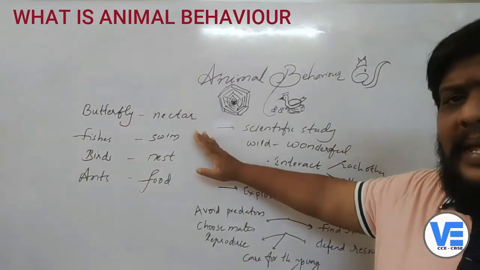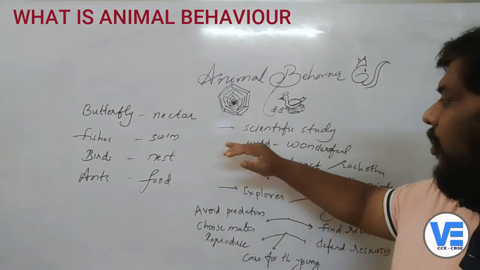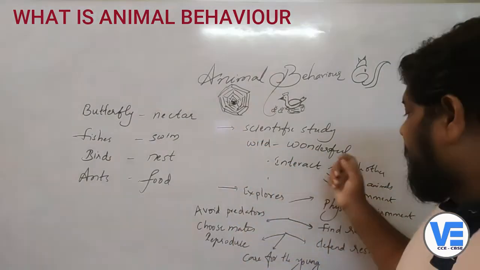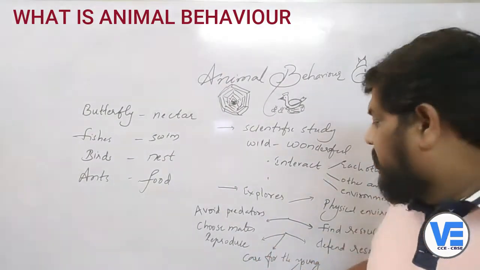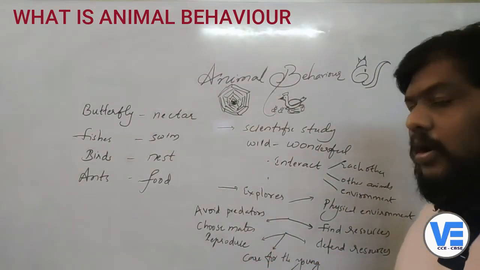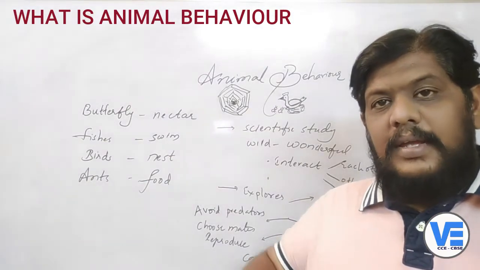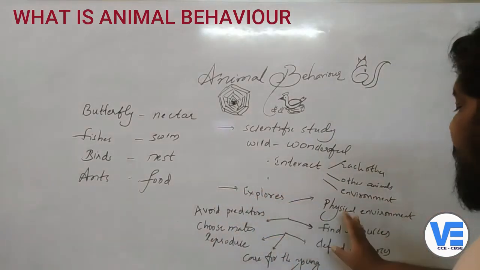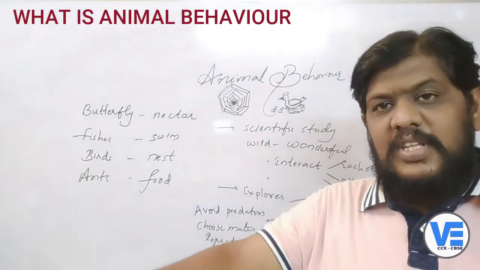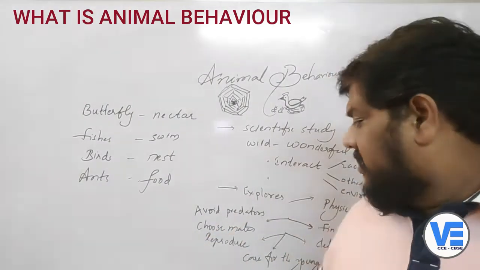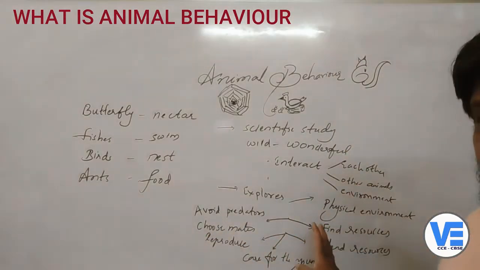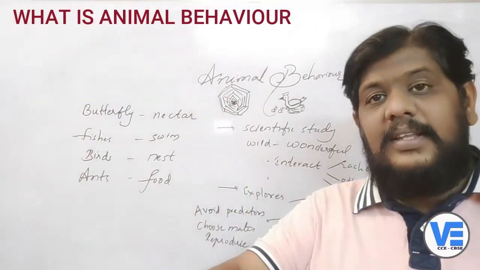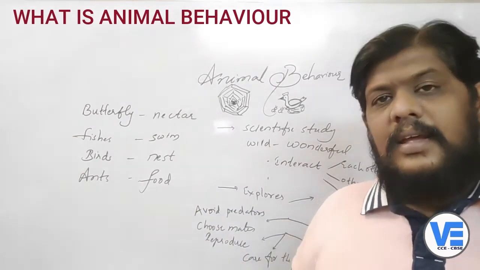So what is animal behavior? It is a scientific study, and a wild and wonderful way to know how animals interact with each other, among their own species, with other animals, and with the environment. Animal behavior explores how animals are related to their physical environment, their surroundings, their habitat, how they find resources, and how they defend and fight for their resources.